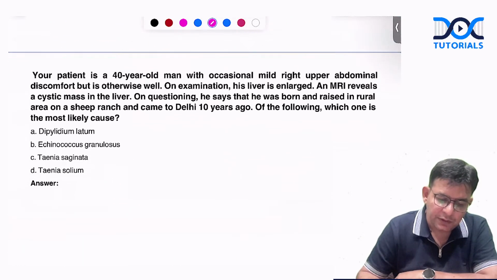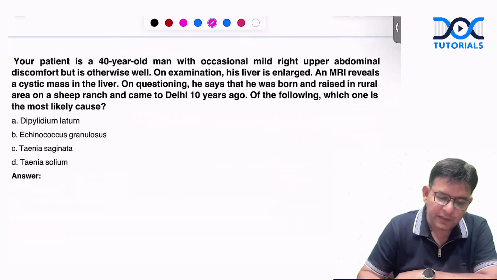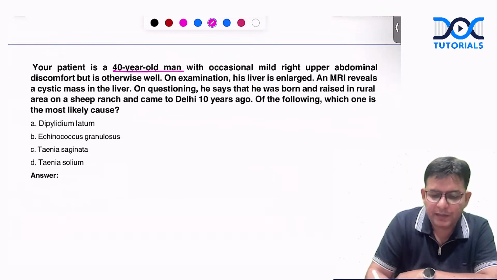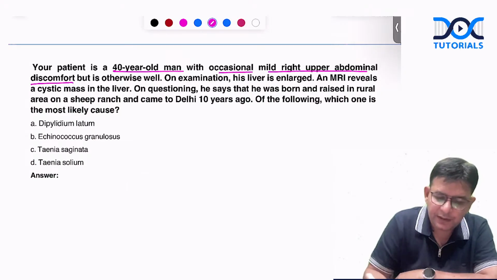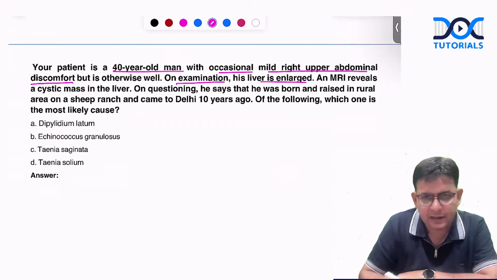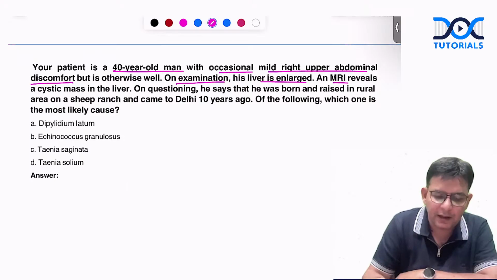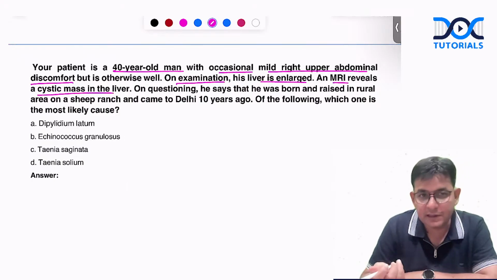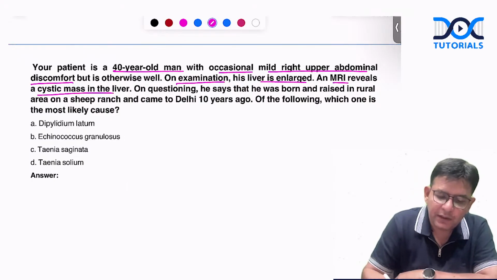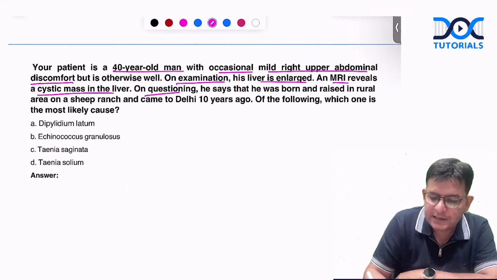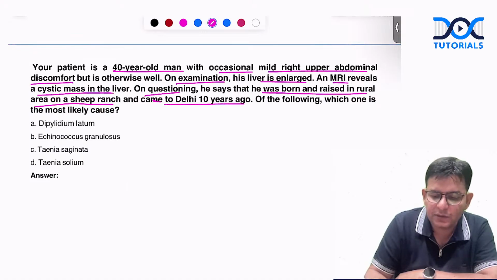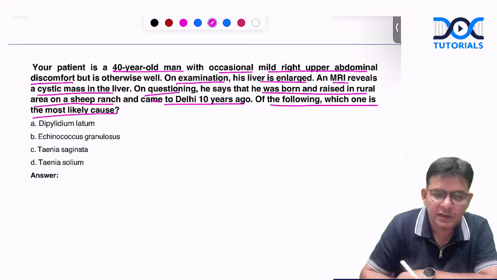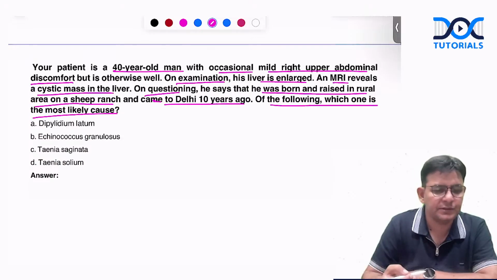Now, this one. Your patient is a 40-year-old man with occasional mild right upper abdominal discomfort. So towards the liver. On examination, the liver is found to be enlarged, hepatomegaly. MRI shows a cystic mass. Okay. On questioning, he says that he was born and raised in a rural area on a sheep ranch, came to Delhi 10 years ago. Of the following, which one is the most likely cause of this particular condition?